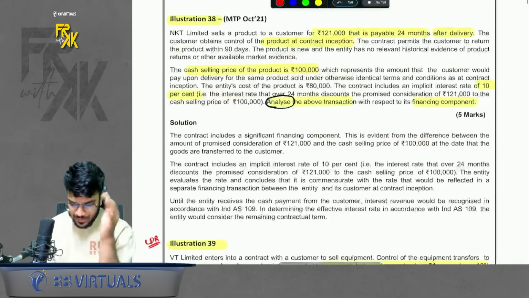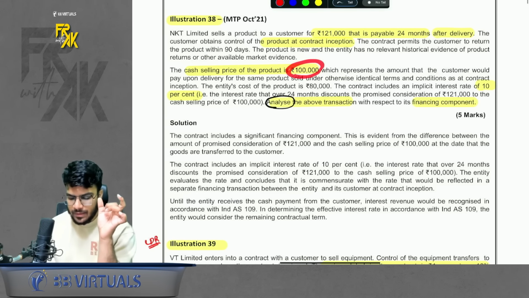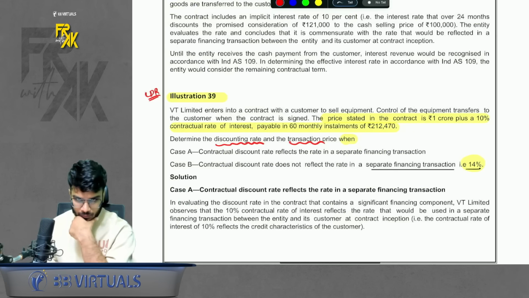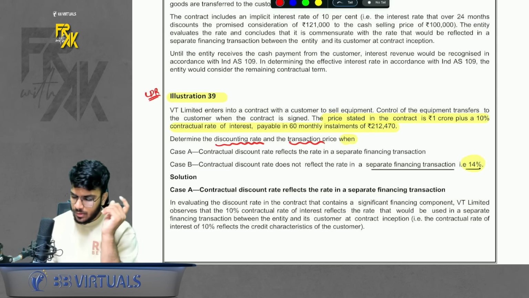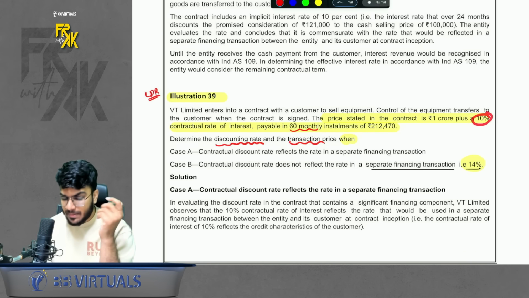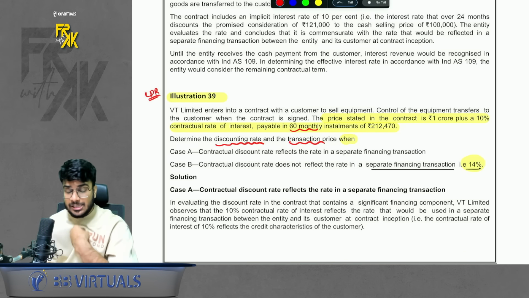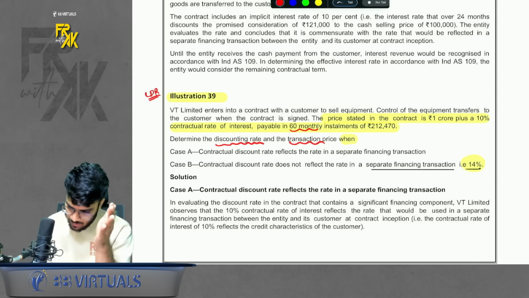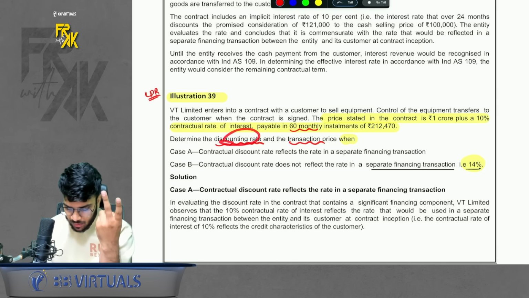Simple. So the basic fundamental was your revenue is 1 lakh and your interest 21,000. Next question, important question now. What does it say? So basically, again, you are selling an equipment. But the customer is going to pay after 60 months. So you are charging a 10% interest. Customer is paying in 60 monthly installments, not after 60 months, in 60 monthly installments. So you are charging extra. So they have asked two things. What is the discounting rate and what is the TP?